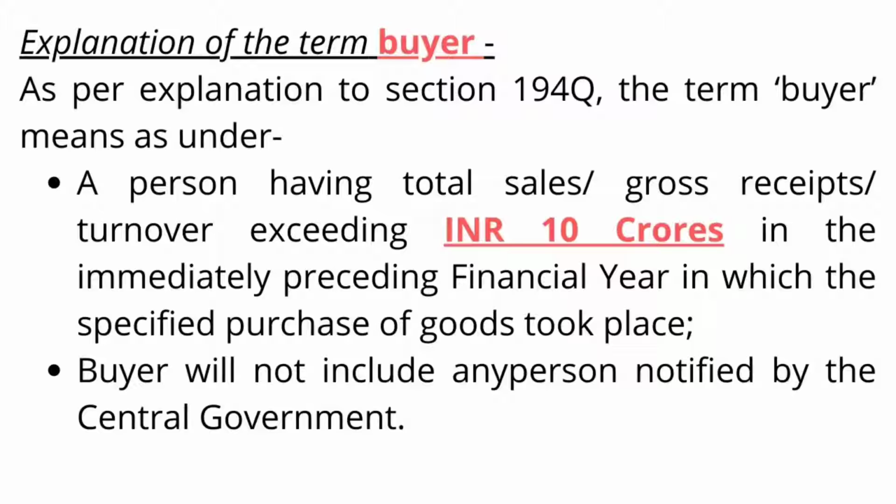Let us discuss who is the buyer. As per the explanation to section 194Q, the term buyer means a person having total sales or gross receipts or turnover exceeding rupees 10 crores in the immediately preceding financial year in which the specified purchase of goods took place. Let's consider our buyer is in the present financial year, that is 2021-22. For this we have to consider the previous financial year turnover, that is 2020-21. If in that year the total turnover of the buyer exceeds 10 crores, then this section is applicable to the buyer. Buyer will not include any person notified by the central government.